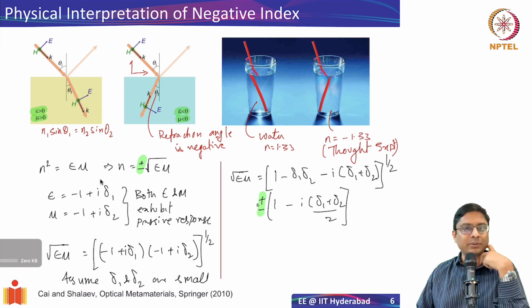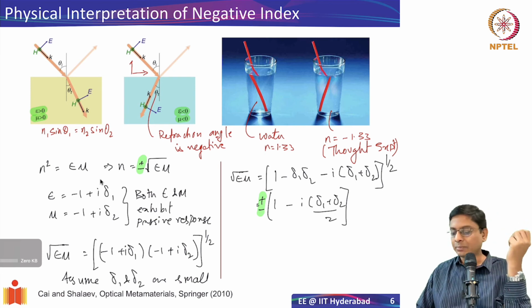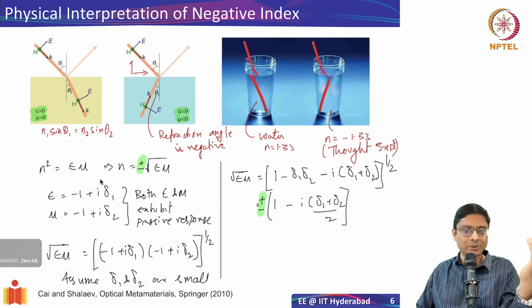From causality arguments, if I am creating this metamaterial with negative index out of passive materials, with both epsilon and mu having passive or positive imaginary part, then the resultant material has to have a positive root.